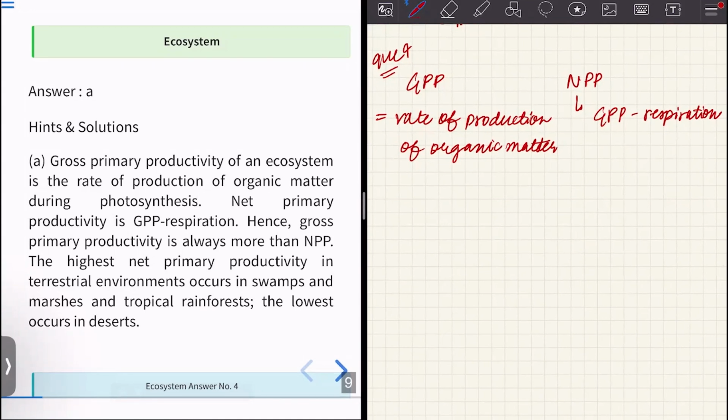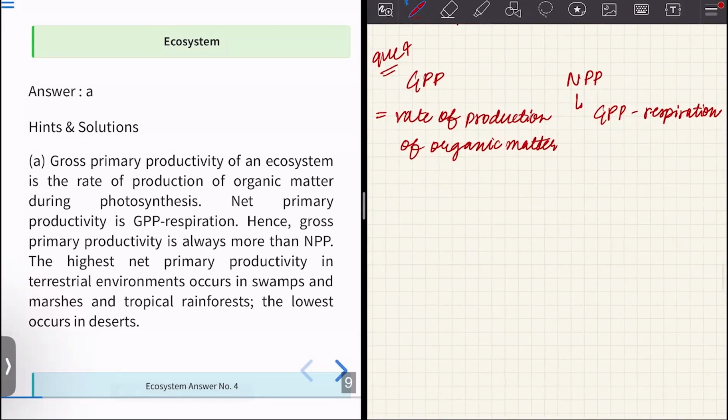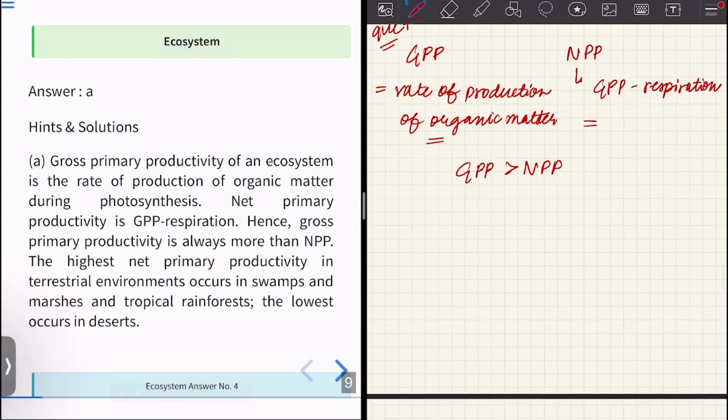So the net amount left after deducting these losses is the net primary productivity, NPP. GPP is supposed to be greater than NPP. So gross primary productivity is always more than net primary productivity.